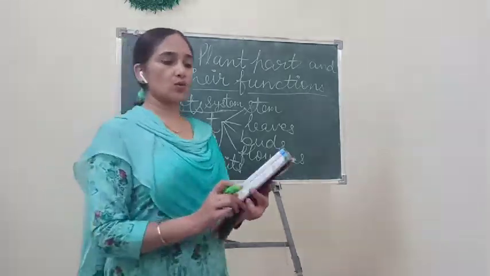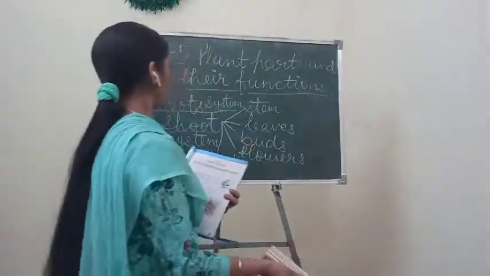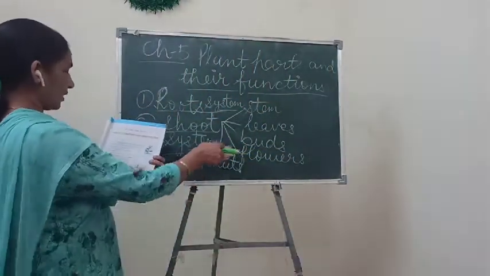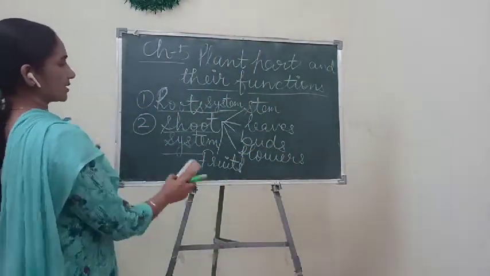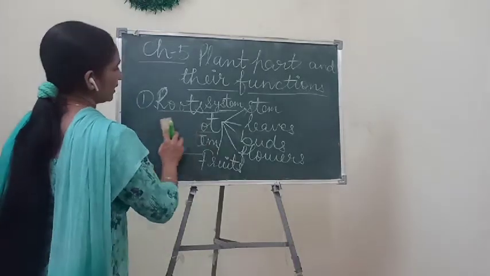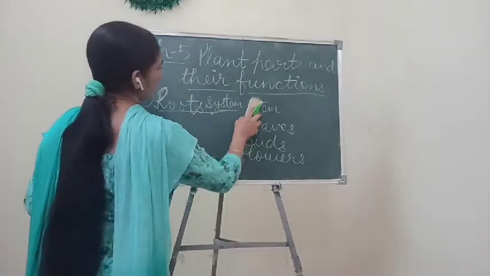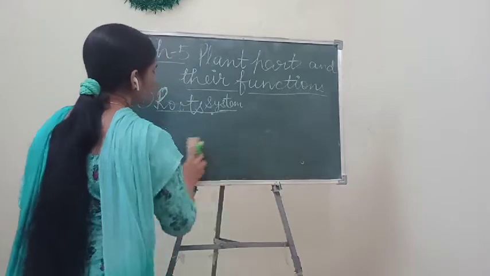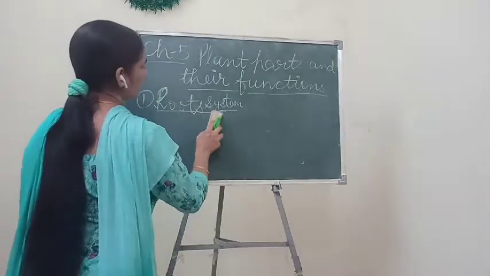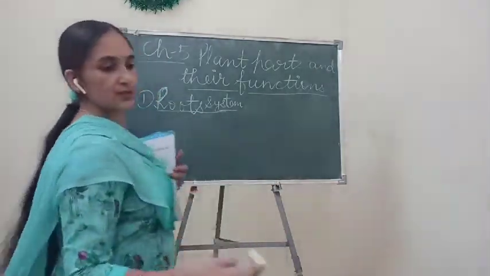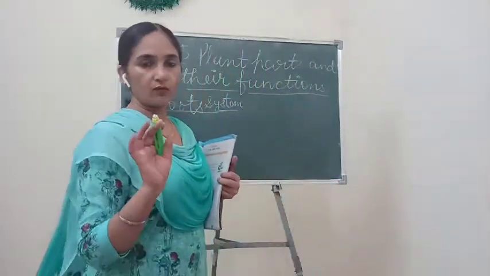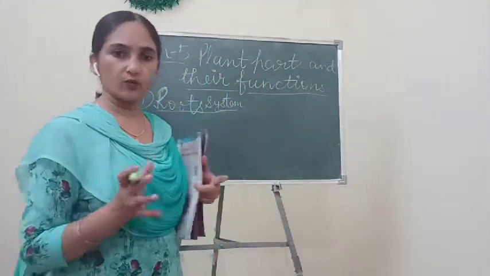Okay. So roots are also of two types. First of all, I told you about the shoot system, but first we will study about the root system. These are not the branches or organs of roots; these are the types of roots.